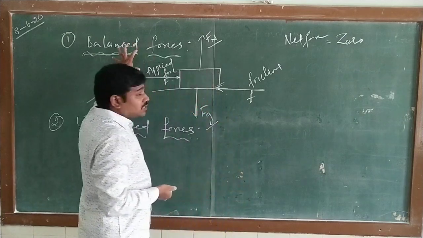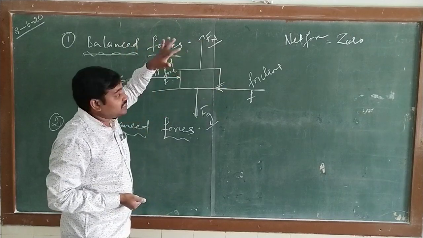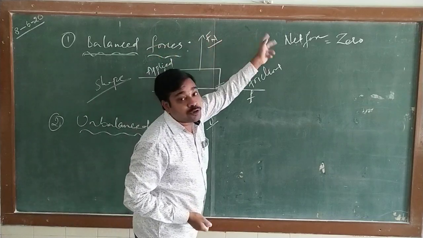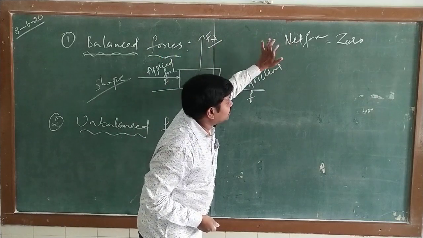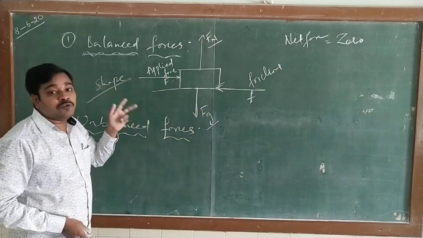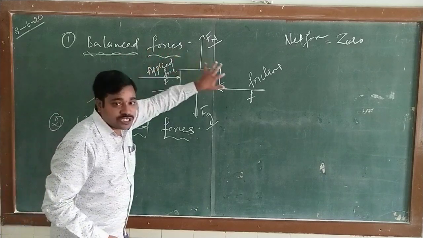So, what is meant by balanced forces? If the sum of all forces acting on the body is equal and opposite, then definitely the net force is said to be 0. When the net force is 0, the body is said to be at rest. Remember carefully, the two forces acting in the horizontal direction are the applied force and the frictional force.